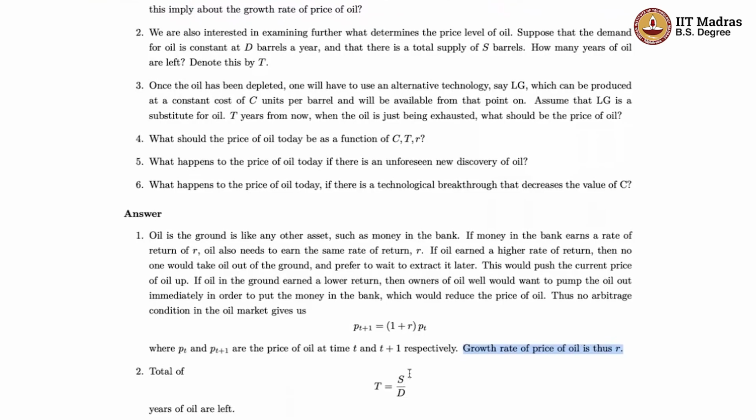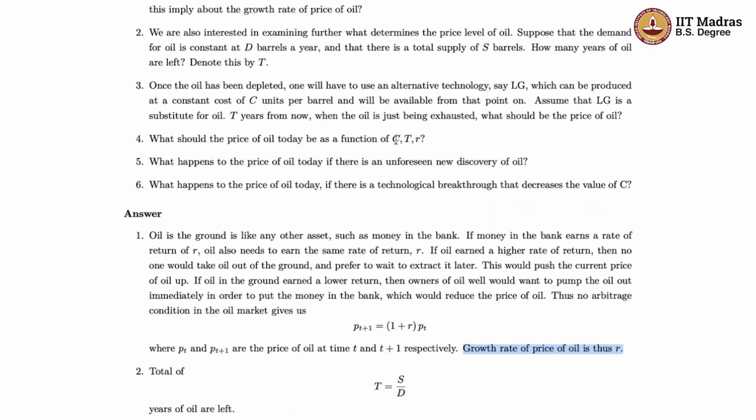You can see this makes sense: the more the supply of oil, the greater the number of years it is going to last, so T will go up. And finally, the higher the demand, for a given level of supply of oil, the quicker the oil will run out. So T will fall.